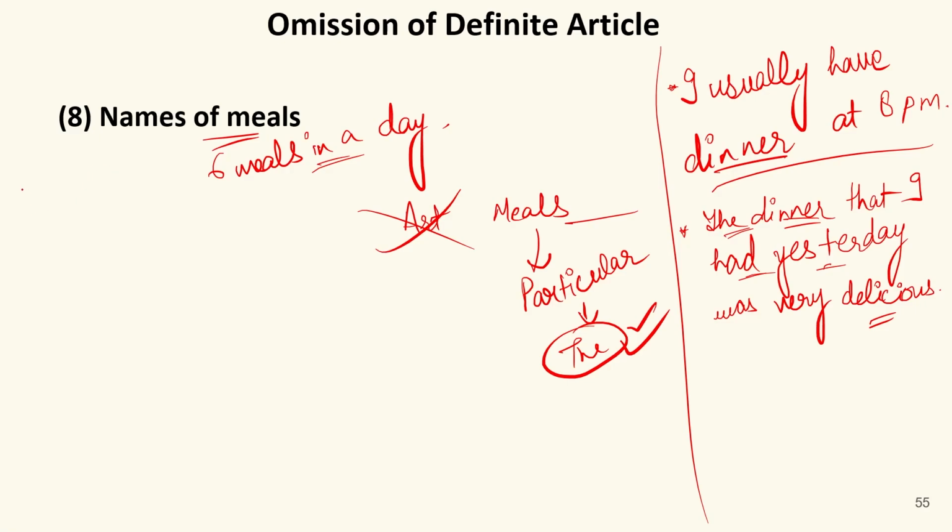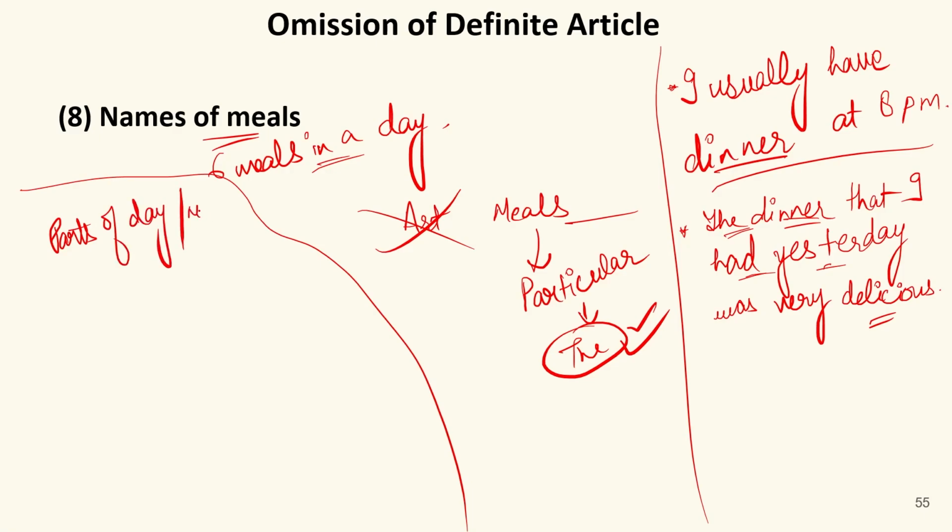Now we have another part, that is parts of day and night. What are parts of day and night? For example, morning, afternoon, night, and so on.